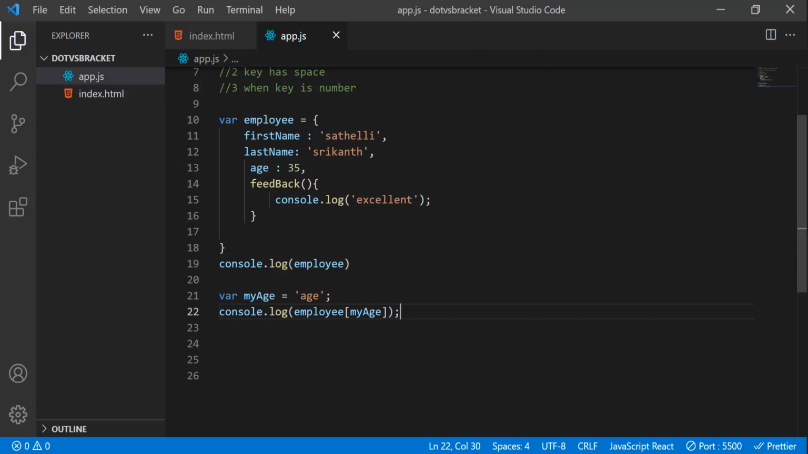So it means that in place of myAge, even though I did not use quotes, this value is passed with quotes. So that age with quotes is in this object, right? Because we are using bracket notation with the object, automatically we get this value as output.